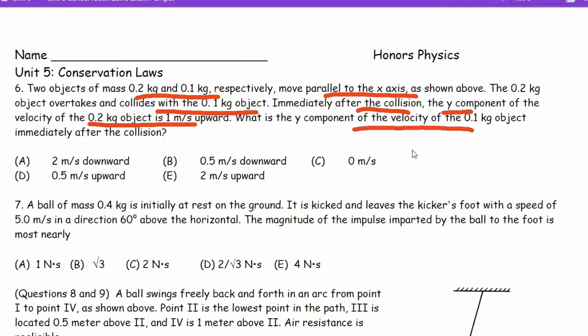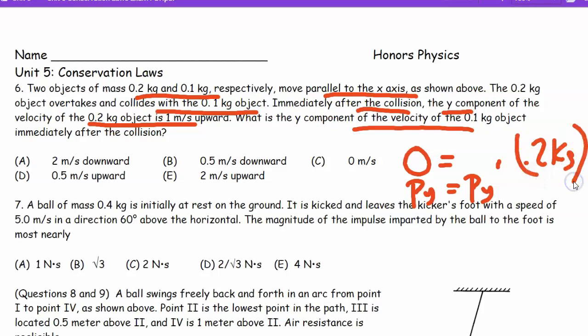Now let's see what Sophie is thinking. How much y momentum did it have in the beginning? It had 0, because it wasn't moving in the y direction. So the total y momentum before is 0. So I might say py equals py prime, py before and after. Now, the 0.2 kg has a speed of 1 meter per second, plus the 0.1 kg, and I don't know its velocity, so I'll call it v prime. But I do know they add up to 0.